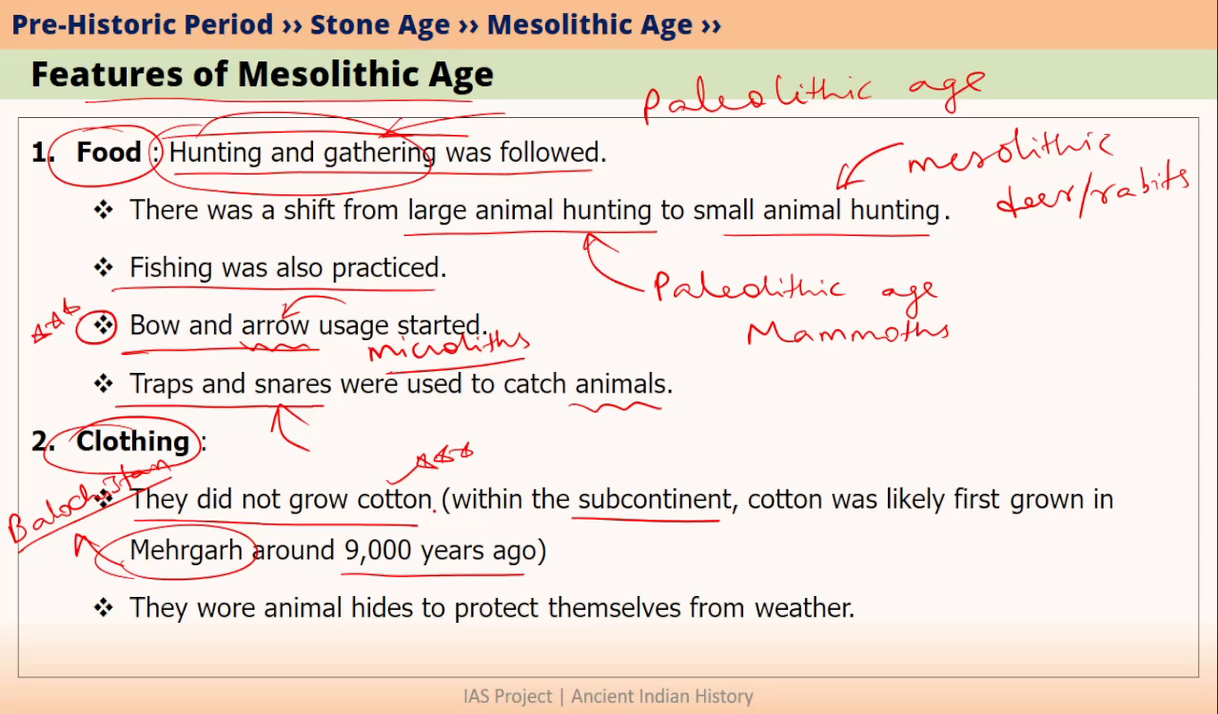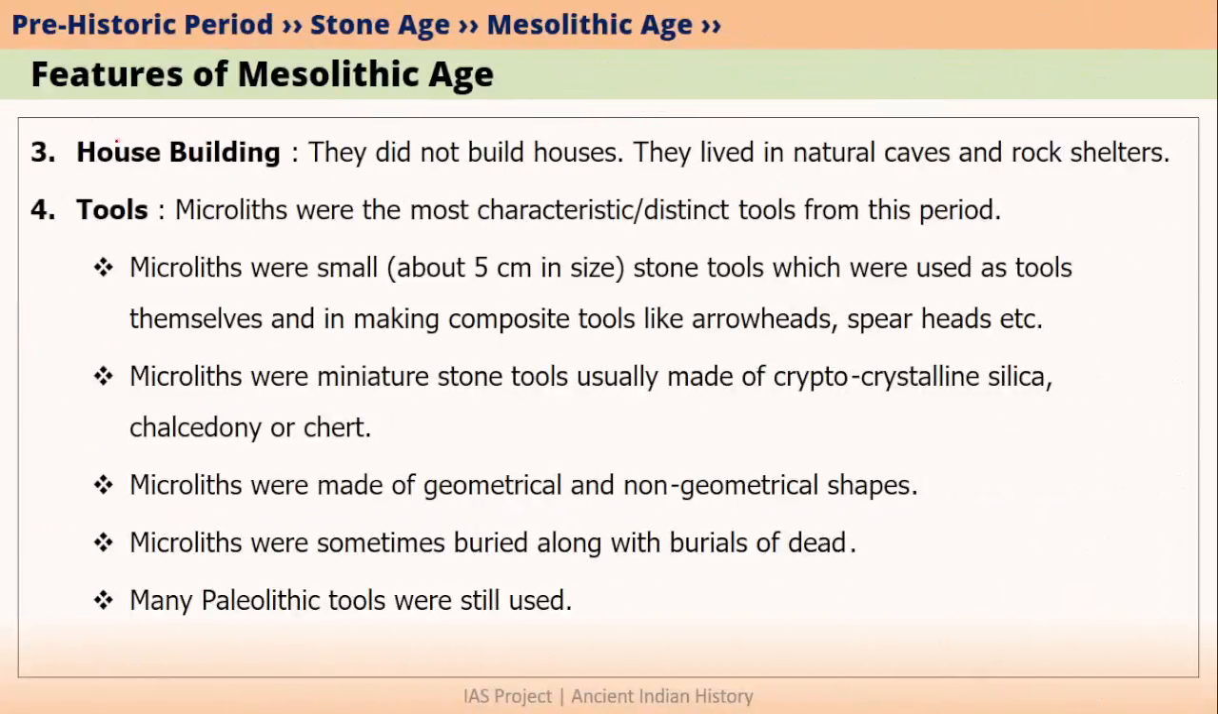So if they did not grow cotton, they could not have worn cotton clothes. So what did they wear? They wore animal hides basically. Hide means skin of animals. So they wore animal skins to protect themselves from the weather. So they did not have any cotton clothes and animal hides were worn.